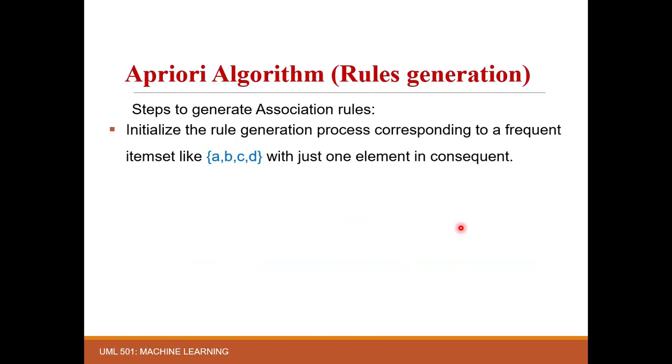These are some steps that you have to follow in the Apriori rule generation process. Initialize the rule generation process corresponding to the frequent item set, let's say ABCD, with just one element in the consequent. Then perform pruning if the rule fails the minimum confidence condition, that is min conf. If your confidence is not greater than min conf, then you can prune or discard the rule.